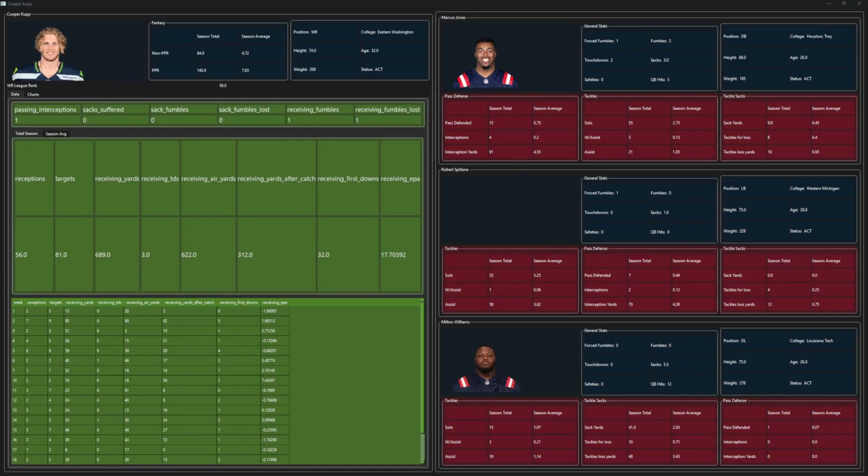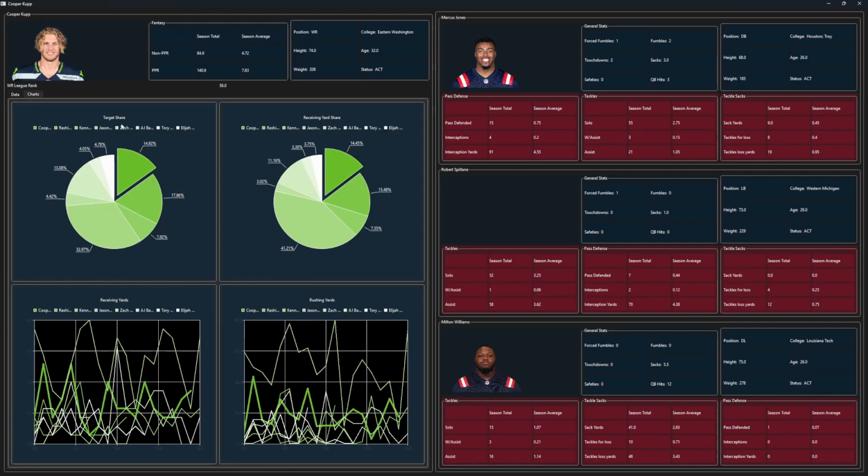For your number 2 receiver, you have Cooper Kupp, with his week-by-week information, and now his seasonal averages. And for turnovers, he's had 1 interception this season and 1 receiving fumble. For his share, he gets about 15% of the target share and about 14.5% of the receiving yard share, and that makes him about the 3rd most productive receiver in Seattle, right behind the number 3 receiver, Rashid Shaheed.